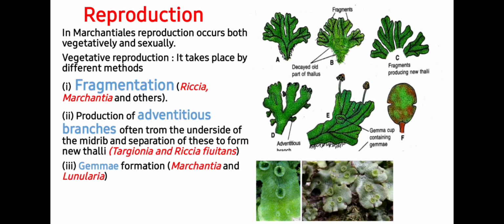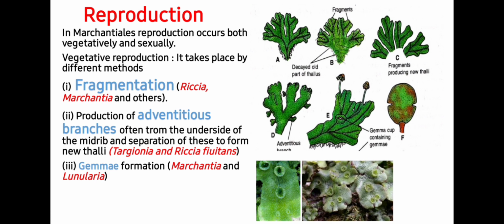Students, you know very well, for continuity of life, reproduction is very important. In plants, means of reproduction are vegetative, asexual as well as sexual. But in bryophytes, mainly vegetative and sexual means of reproduction are more prominent. And vegetative reproduction takes place by following different methods.